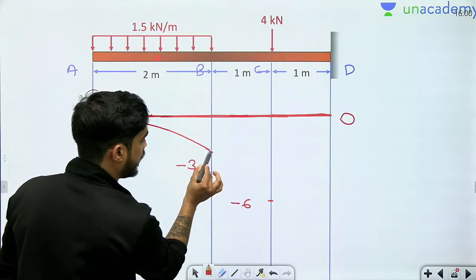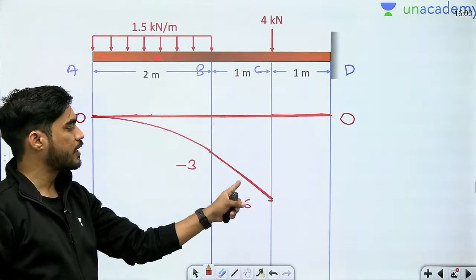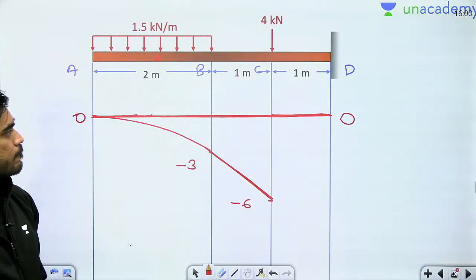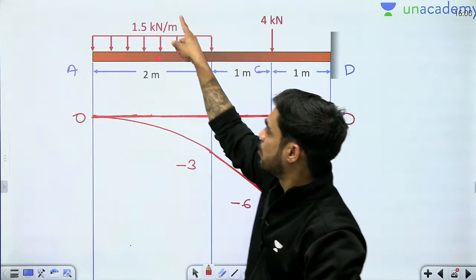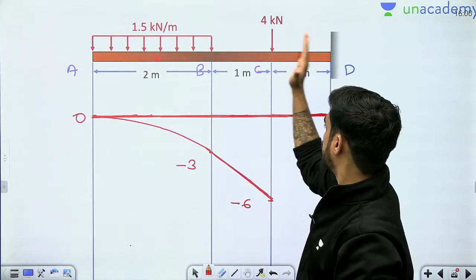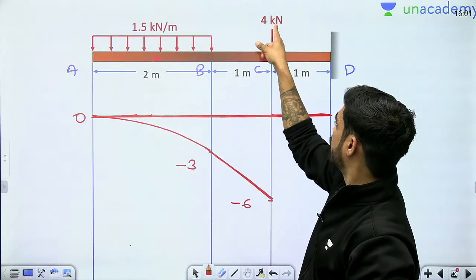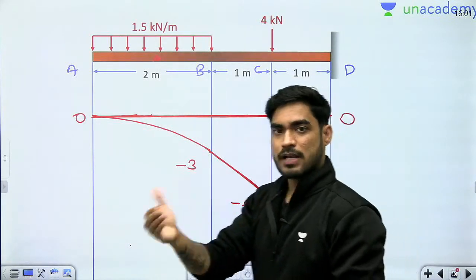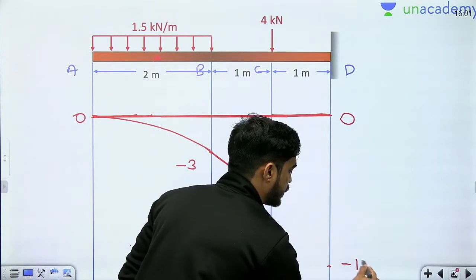Now from here to here it will be a straight line, because there is no load, so the bending moment diagram is a straight line. At point D, what will be the bending moment? So beta, the load of the UDL will be 3 multiplied by 1 plus 1 plus 1, 3. 3 into 3, 9. And the moment of this 4 into 1, 4. So 9 plus 4, 13. So beta, this will be minus 13.